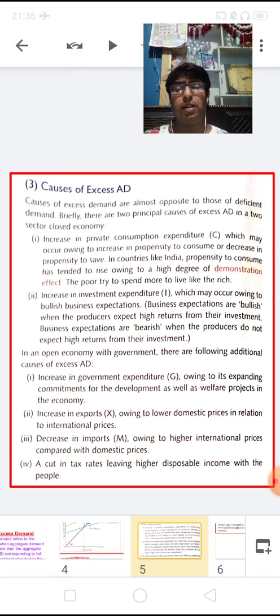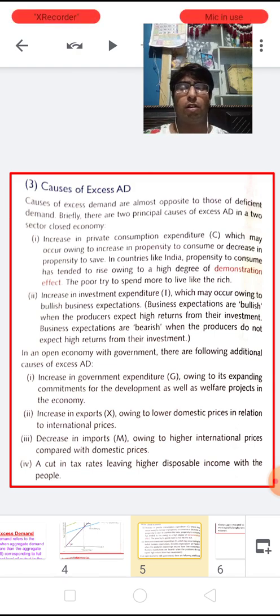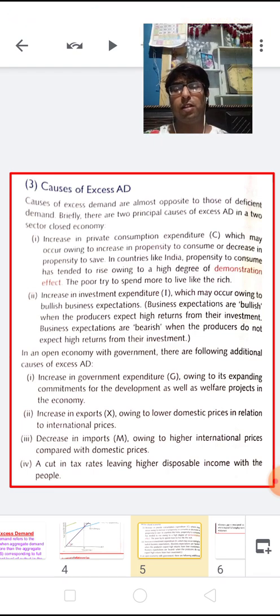So basically, in a two sector economy with the government, the following additional causes are for an excess demand. The first is increase in government expenditure. If the government decides to spend more, then there is an increase in excess demand. I have already explained that the government is the first and the biggest consumer in an economy.